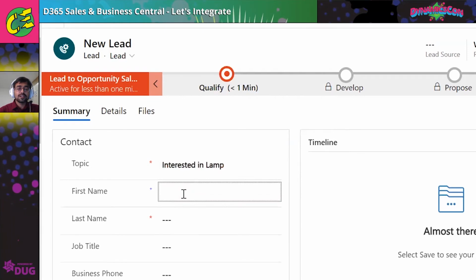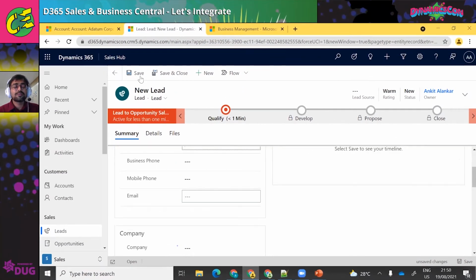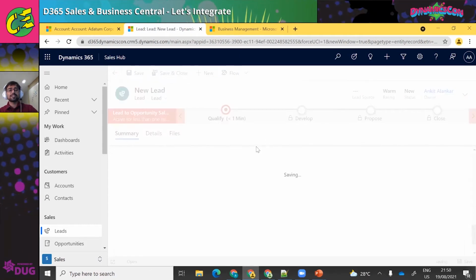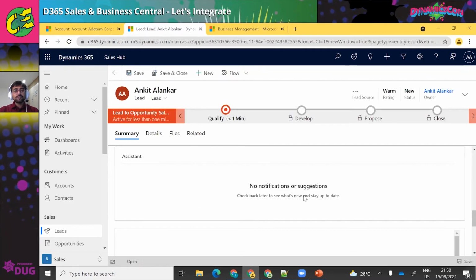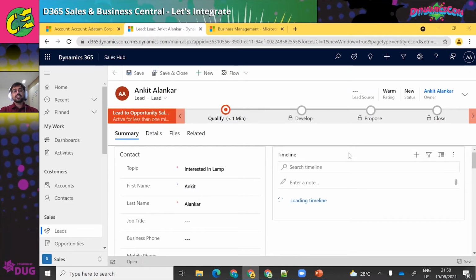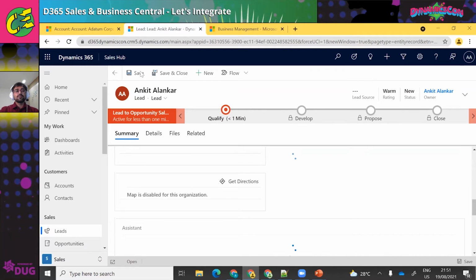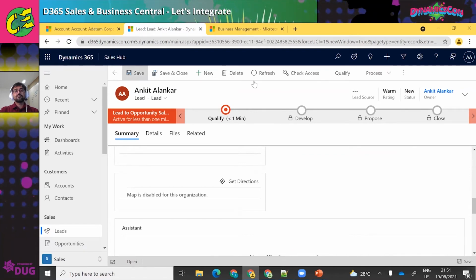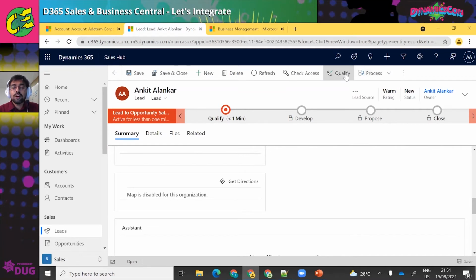Here I'm telling Ankit, and here is my name. I'll just proceed with the minimum so that I can go forward. That's where you have just saved the lead. After you qualify and contact the lead, if they want to proceed forward, then you will proceed to create an opportunity. It's being created. I'll just proceed to qualify this to an opportunity.